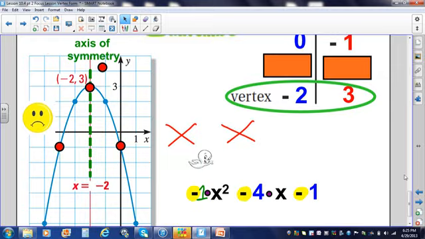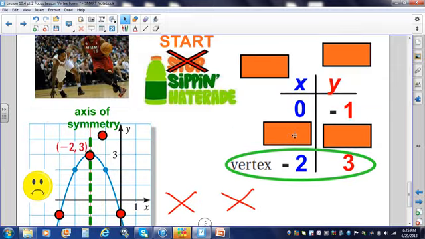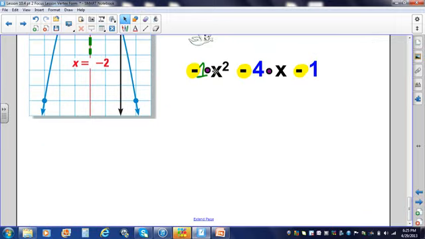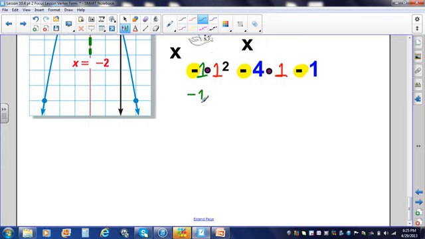Ooh, let's graph one more ordered pair. Bam! Let's put in 1. So I have -1 times 1 squared. And I have -4 times 1. 1 squared, 1 times 1. You're so smart. I'm going to rewrite the rest of my problem. Wish the Cubs were that smart.